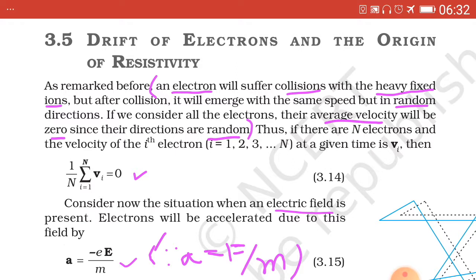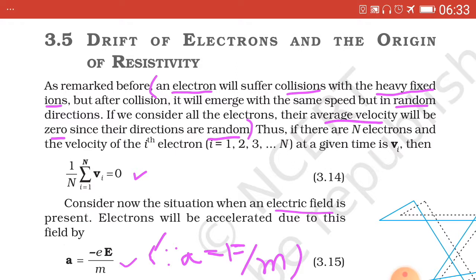New topic: drift of electrons and the origin of resistivity. In the case of metals, an electron will suffer collisions with the heavy fixed ions. Heavy fixed ions, that is positive ions, which are stationary in the metal, not mobile.